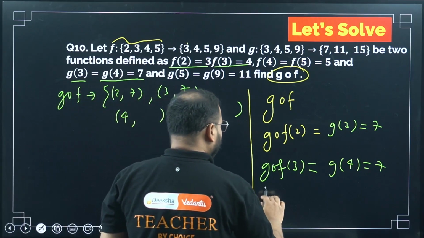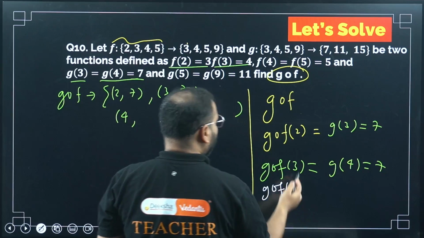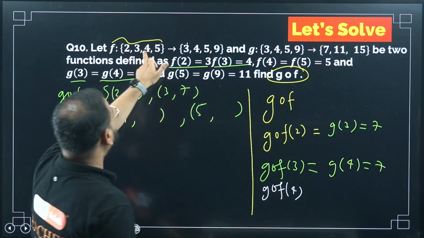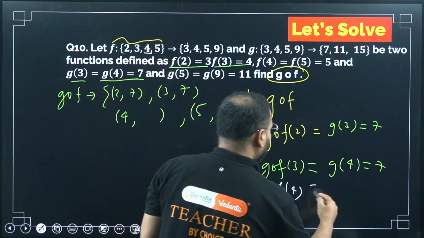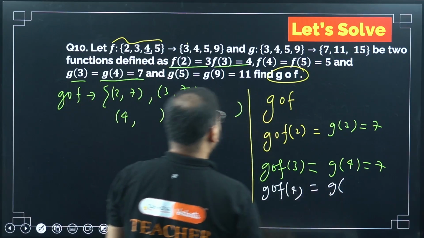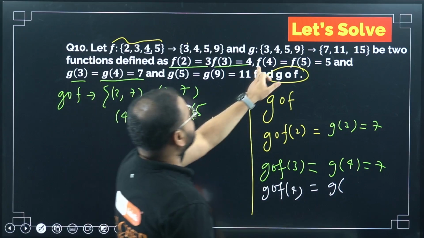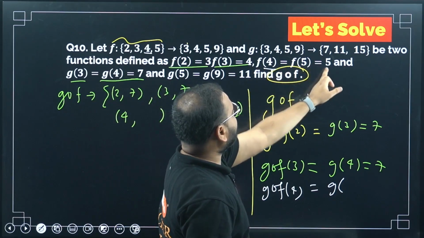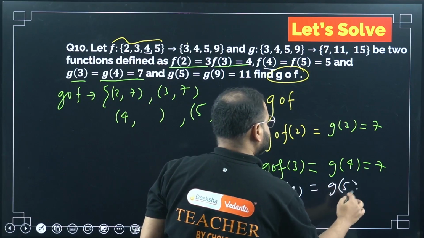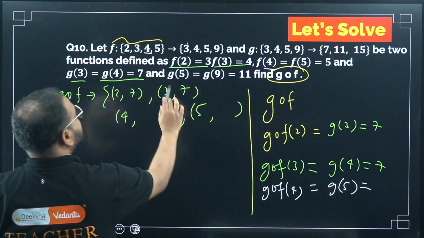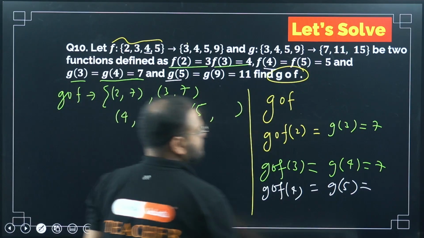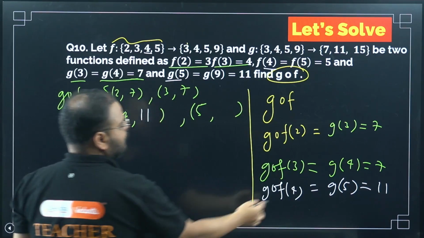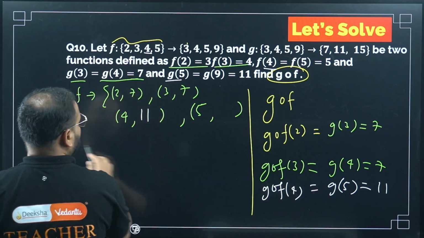I'm going to do gof for 4 now. 2, 3 I've done. I have to do for 4 now. If I'm doing for 4, it'll become g of what? F of 4 is how much? F of 4 is 5. So g of 5. What is g of 5? G of 5 is nothing but 11. I'll write it here as 11. So gof of 4 is 11. The last step.